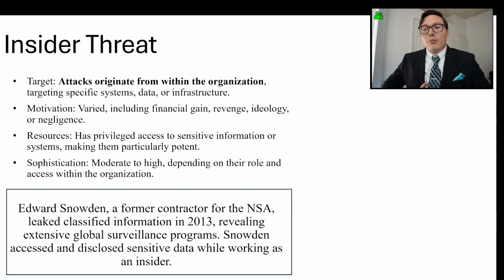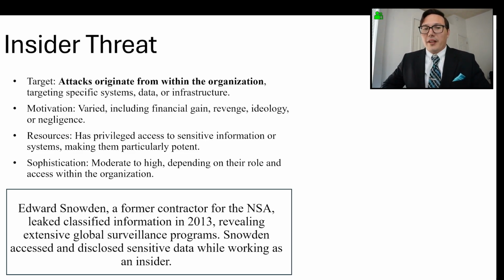Their attacks originate from within the organization, targeting specific systems and data or infrastructure. Their motivations are varied, including financial gain, revenge, ideology, or negligence. Now, they have privileged access to sensitive information or systems, making them particularly potent. Their sophistication can be moderate to high depending on their role or access within the organization.